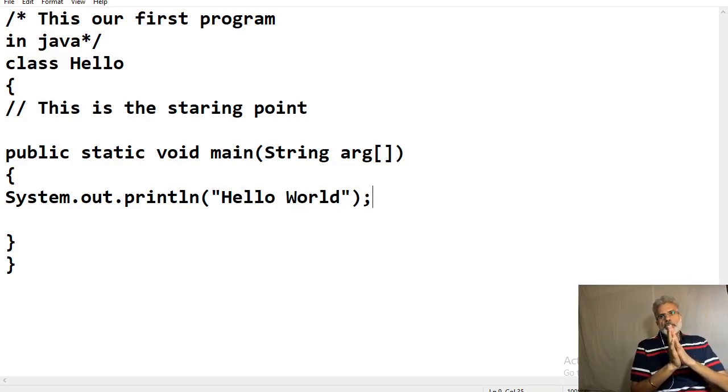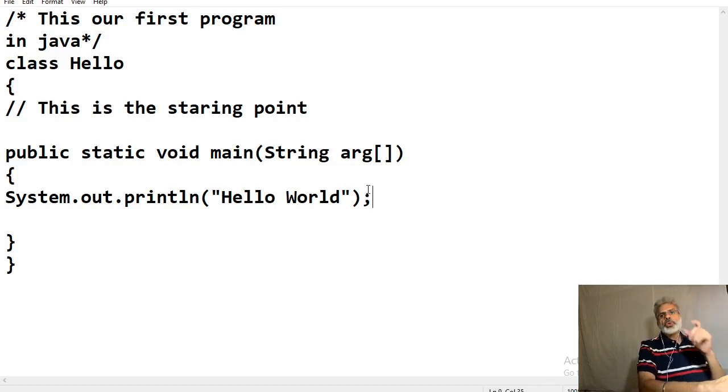So this line outputs the string Hello World followed by a new line on the screen. We are using System.out.println. System, what is System? System is a predefined class that provides access to the system, and out is an output stream that is connected to the console. This is the System class. Println is a method. Note that the println statement ends with a semicolon.